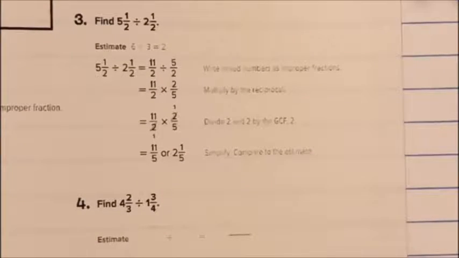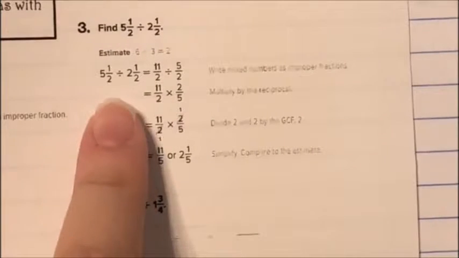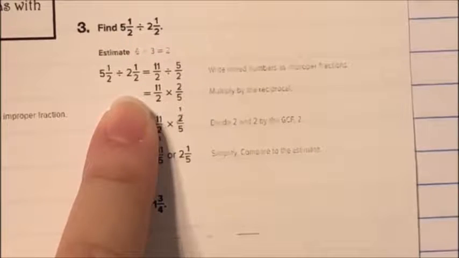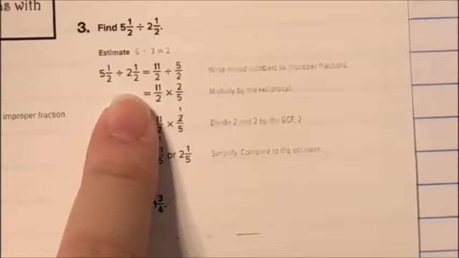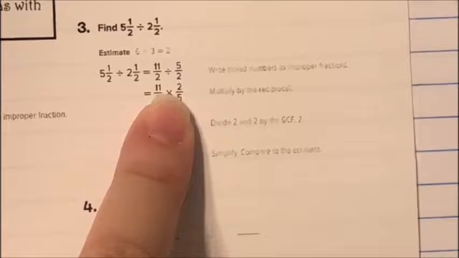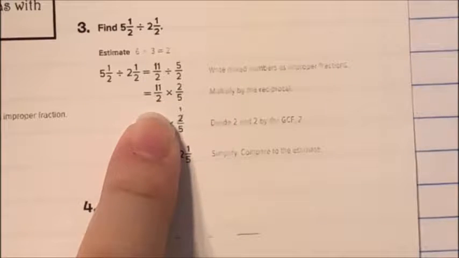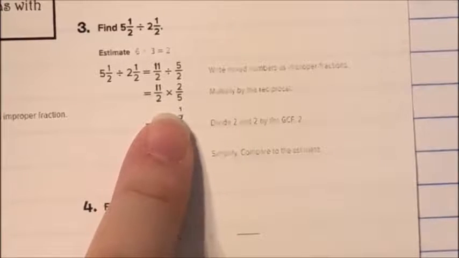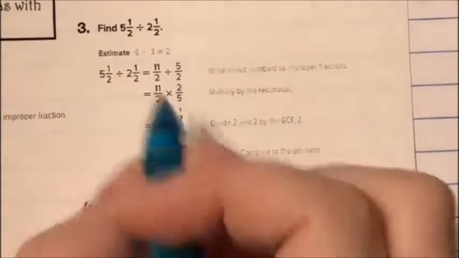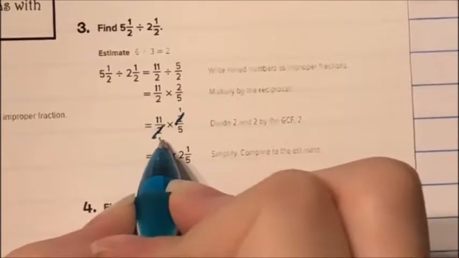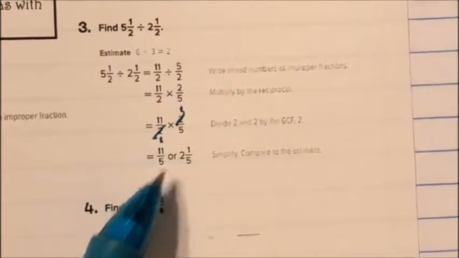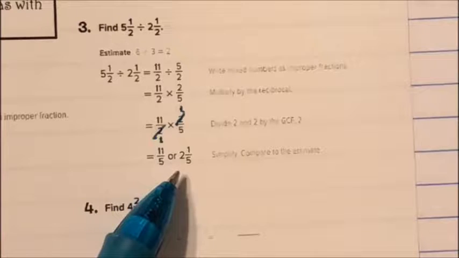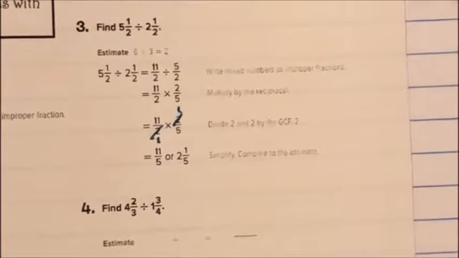Number 3, find 5.5 divided by 2.5. So again, I change both of these from mixed numbers to improper fractions. 5.5 becomes 11 halves. 2.5 becomes 5 halves. So I have 11 halves times 2 fifths. Remember, keep, change, flip. I can simplify 2. So I get 11 times 1, which is 11. 1 times 5, which is 5, which simplifies back to 2 and a fifth.